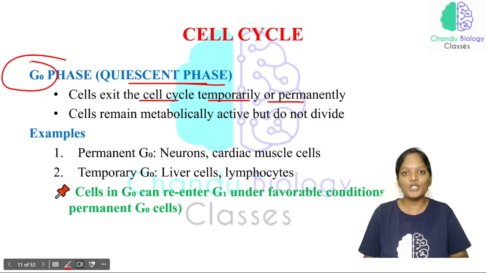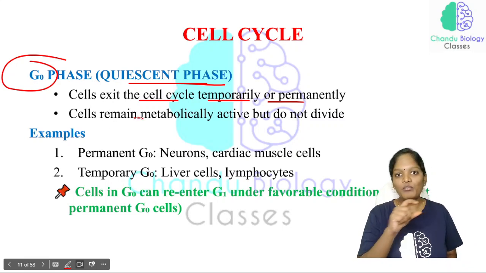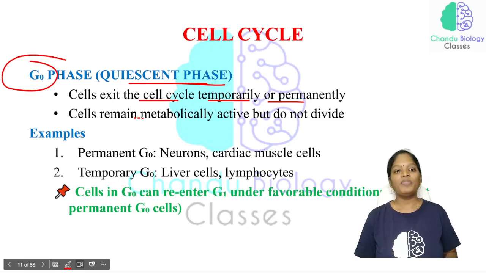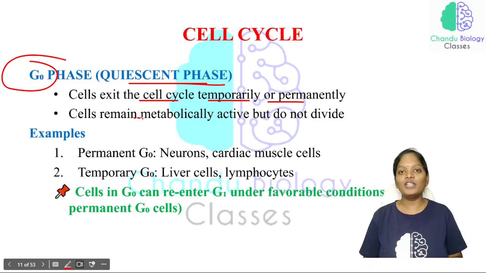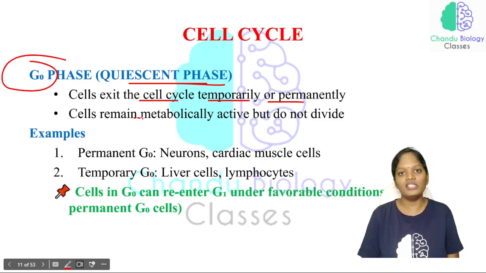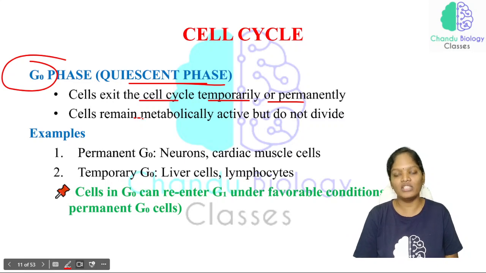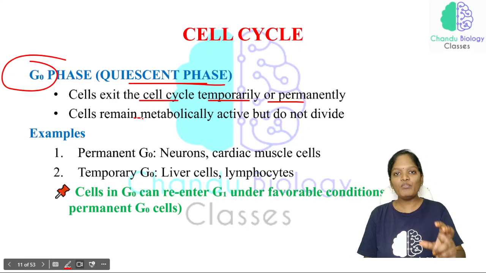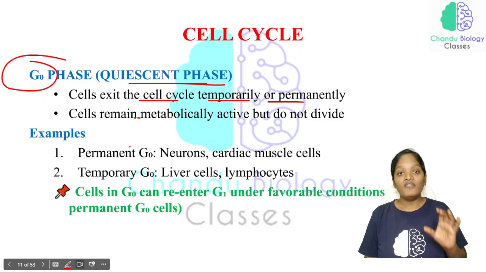So this is important with respect to the G0 phase. Cell remains metabolically active but does not divide, and this is an important statement. This can be expected in the exam. Cell remains metabolically active but is not undergoing division. So you should not think that whenever the cell is entering into the G0 phase, the cell is not doing any function, or that the cell is dead. That cell is alive, it is metabolically active, but only thing, when compared to the other cells, this cell is not entering into cell division. This cell does not divide. So these are all the important points under the G naught phase. Very important.